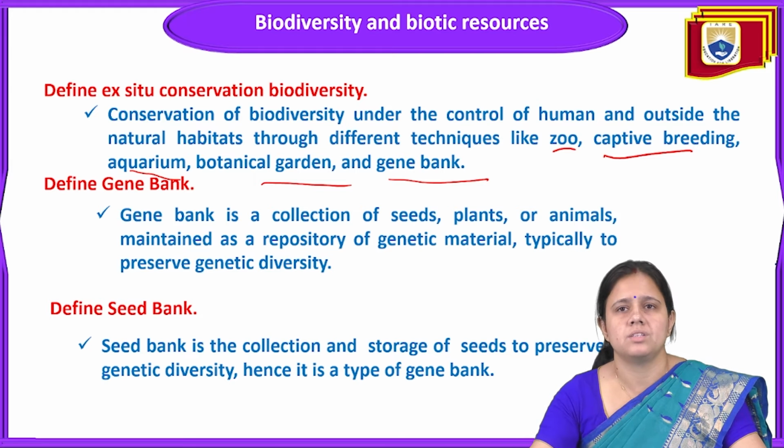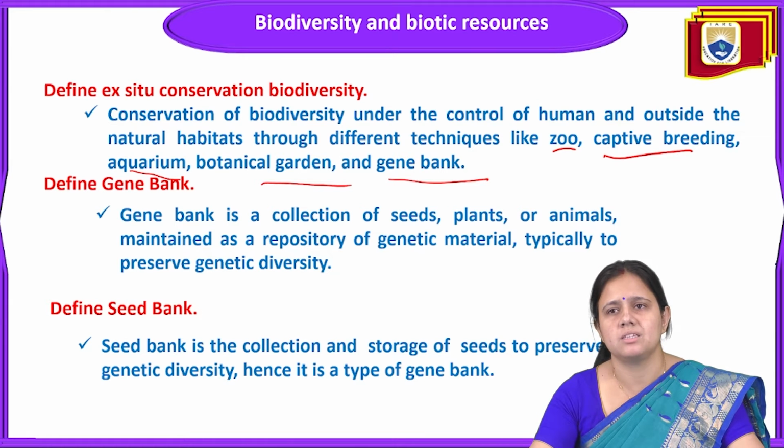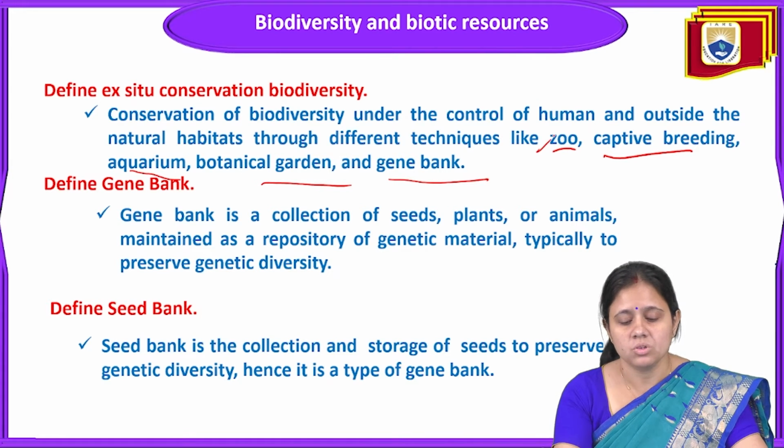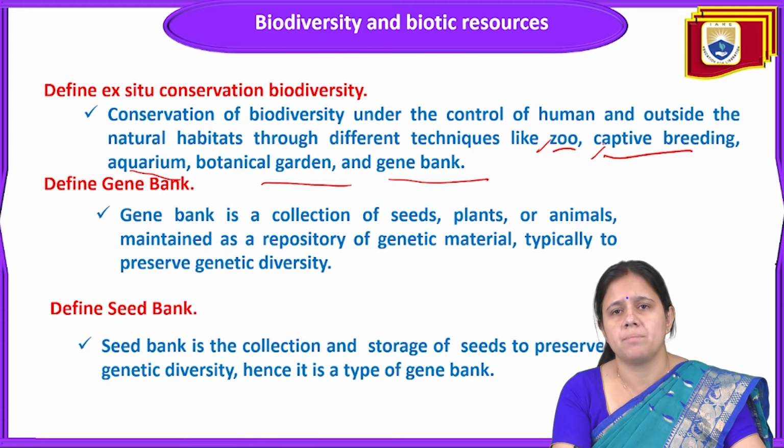The examples of ex situ conservation are the zoo, captive breeding program, aquarium, botanical garden and gene bank.